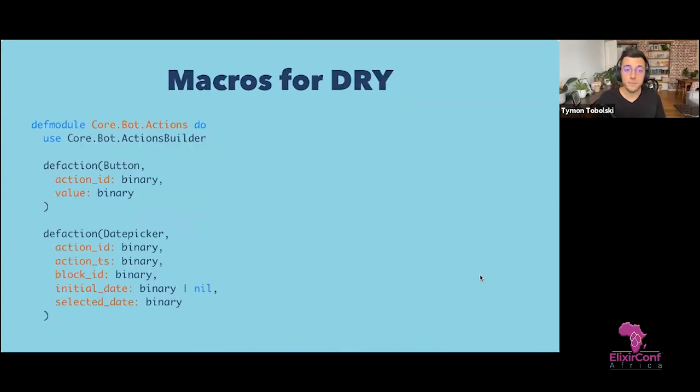We also use some macros to not repeat ourselves. In this case, we have this def action macro, which basically defines a module, and inside a struct with a type, and as a bonus, a compound top-level type of all the structs as a union type of all these structs. Again, you don't need to do this. You could write that by hand, but because we have a lot of these structures, it really helped to keep it readable and make it easy to add more and more.